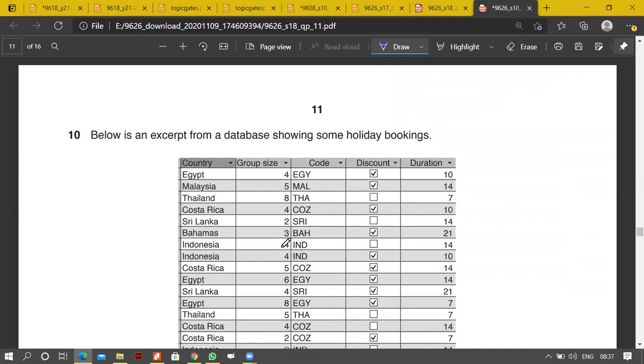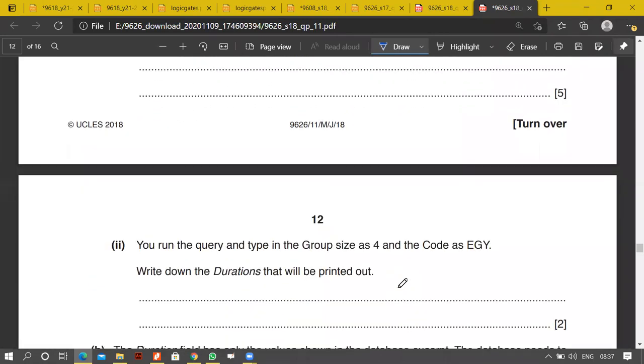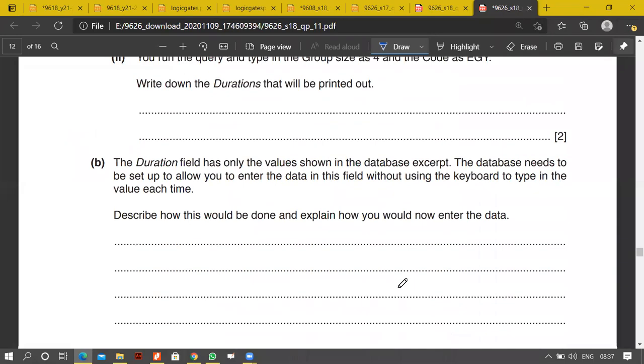Below is an excerpt from a database. I'm not giving you this question. I'll not give you. You have a database. If I'm not giving it to you in the practical, I'll not give it to you. And the theory as well. So we can skip the database part of the question jo aayega.